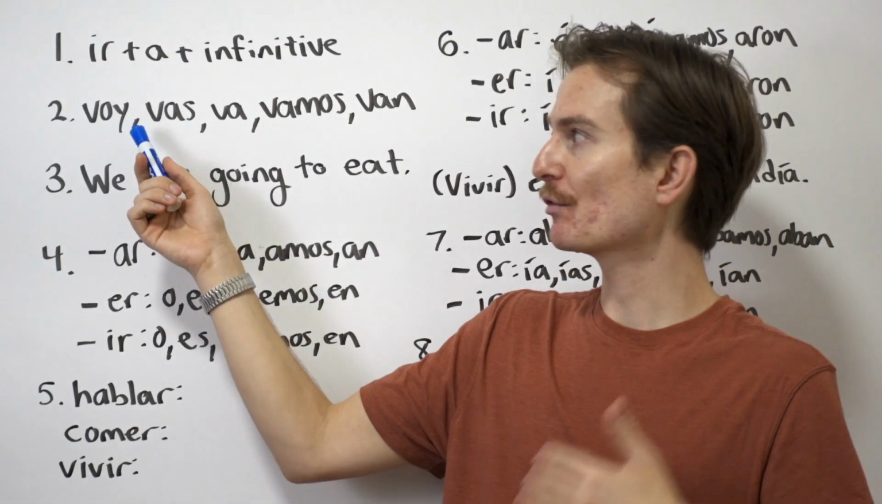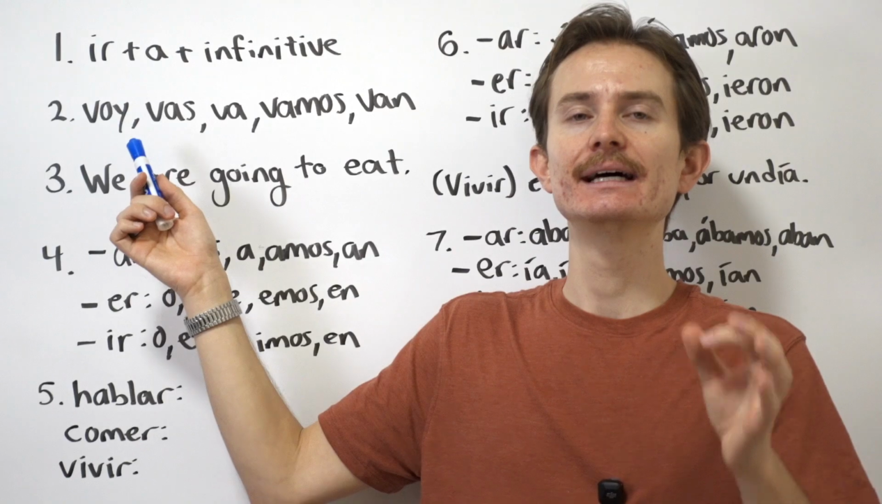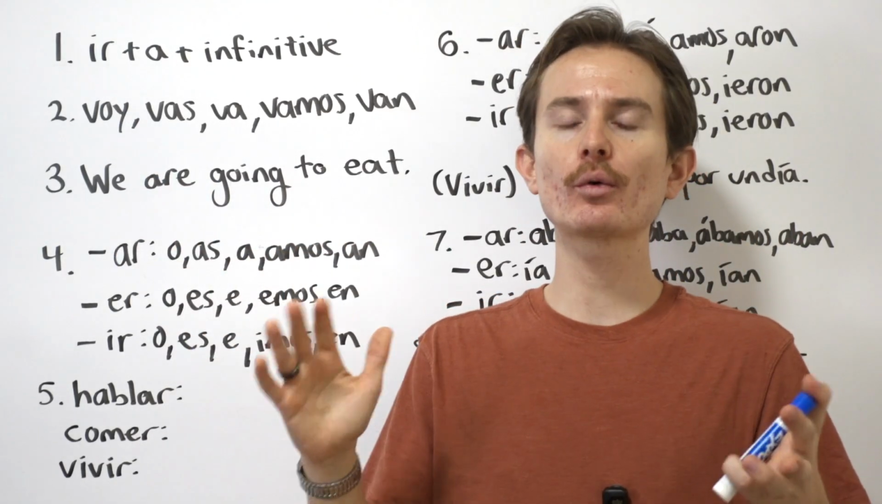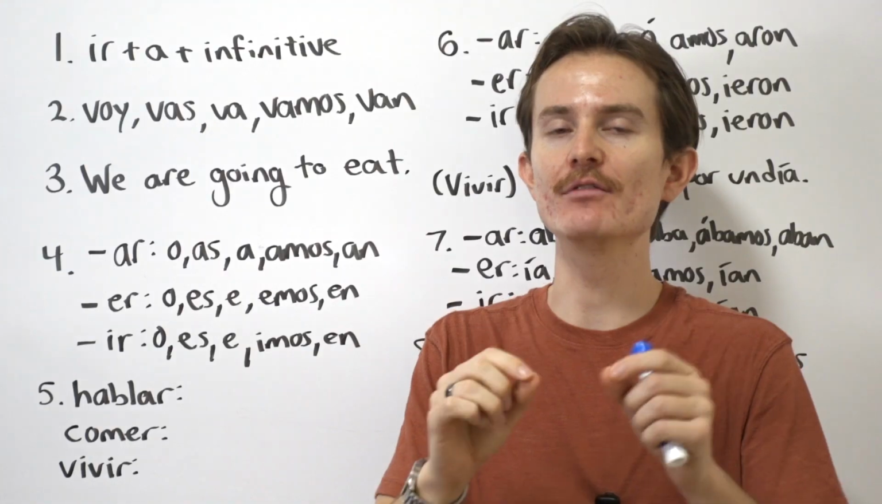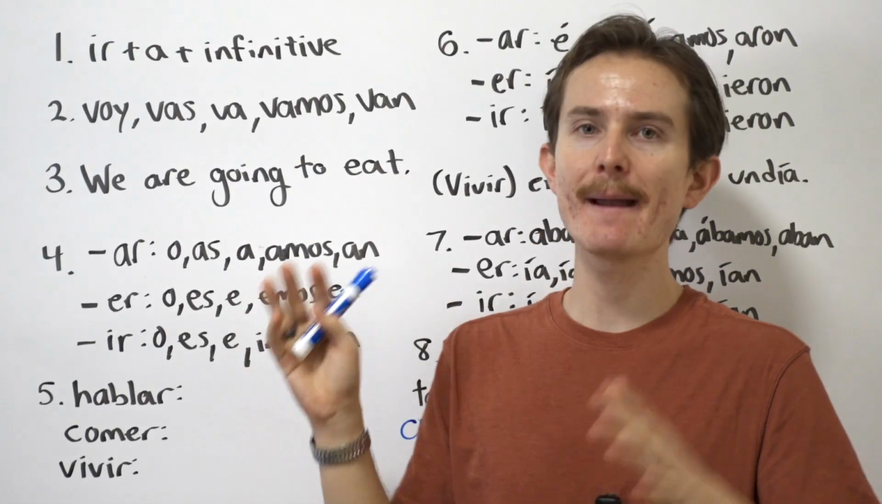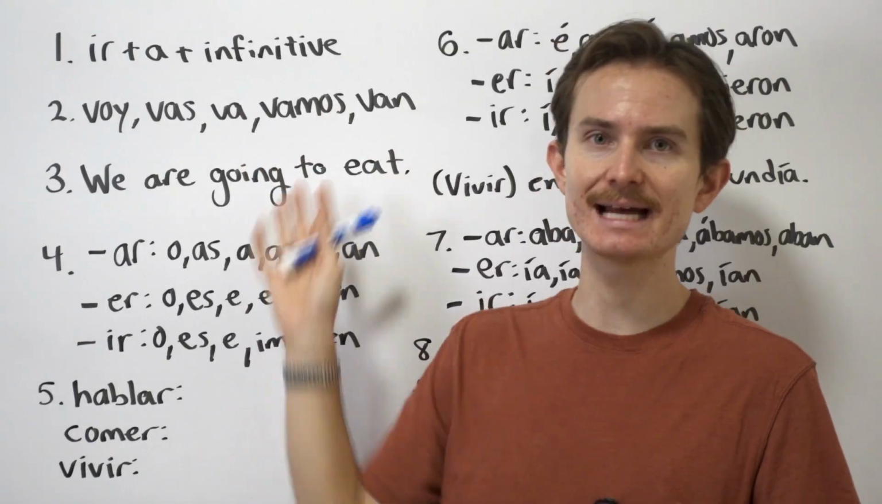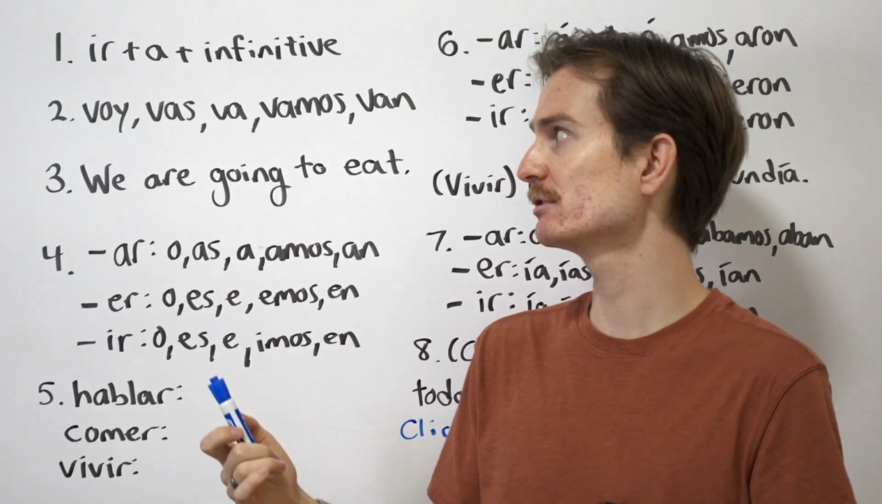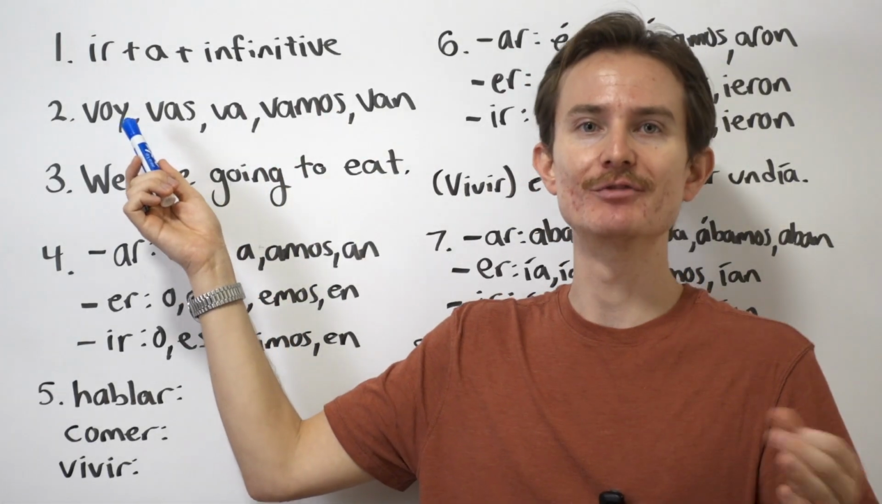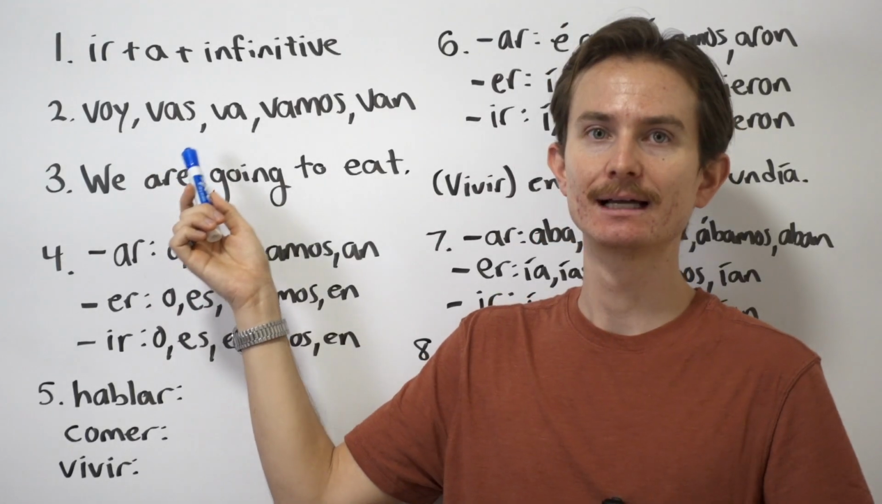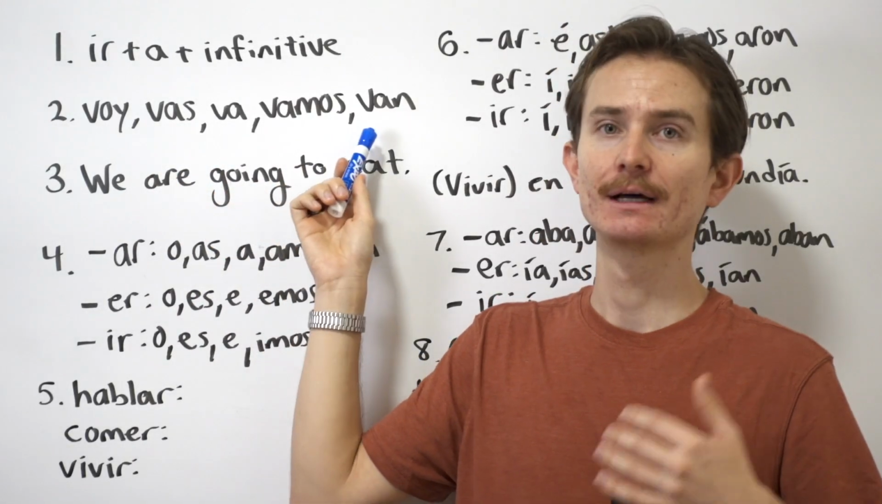So here we have the conjugations of the verb ir in the present tense. I'd like to let you know, in this video, we're not going to go over the nitty-gritty of each of these tenses. These are just going to be basic introductions of how to conjugate these in these tenses and when and why we would use them. So here we have the conjugation of ir in the present tense. We have voy, vas, va, vamos, van.